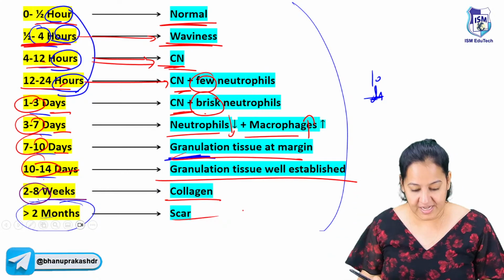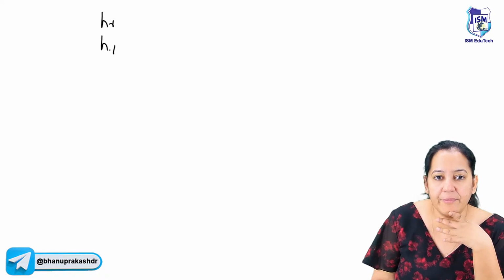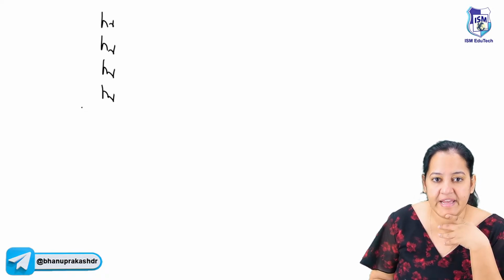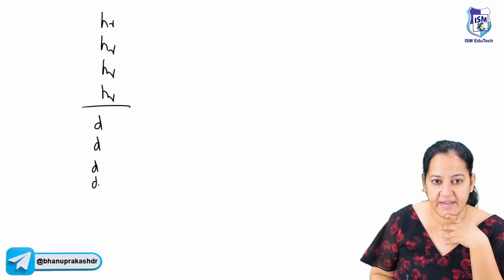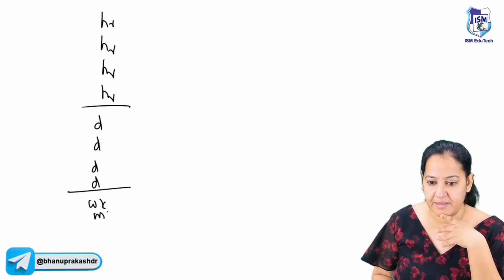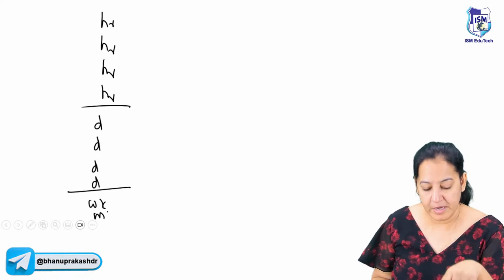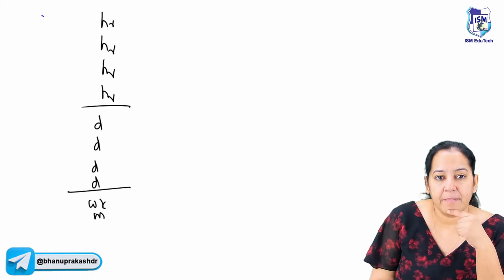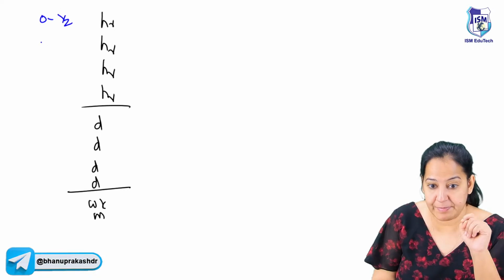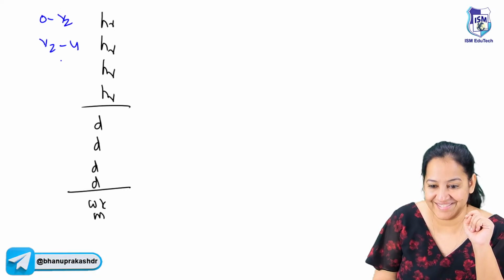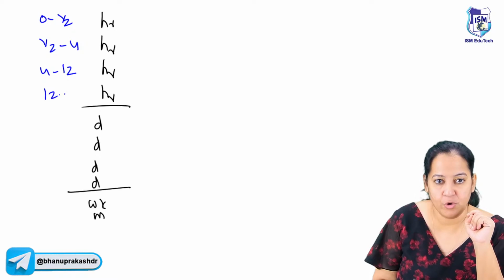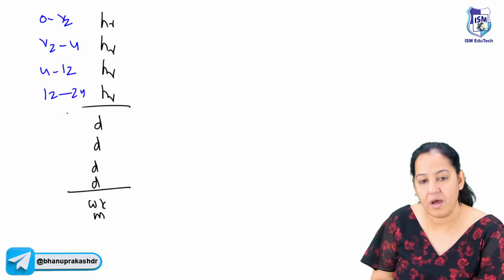So these are the 10 time zones. Let me fill it. It's very easy. So say the 4 hours and the 4 days. Tell me 1 week and 1 month. You are aware what I'm talking about now. So tell me the 4 hours. Say 0 to half hour. I know you have to learn the split. Half to 4 hours. 4 to 12 hours. 12 to 24 hours. I know these are the 4 hours I'm talking about.